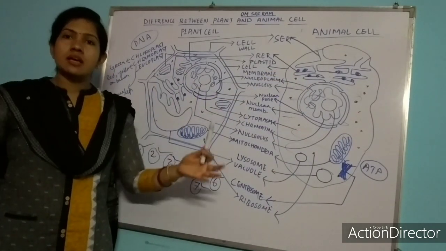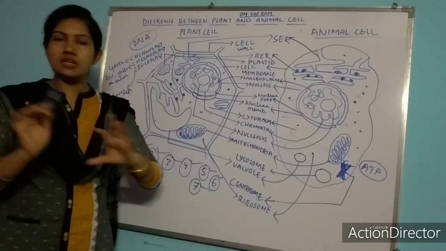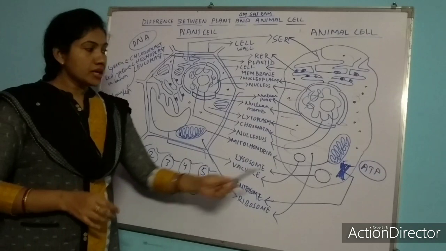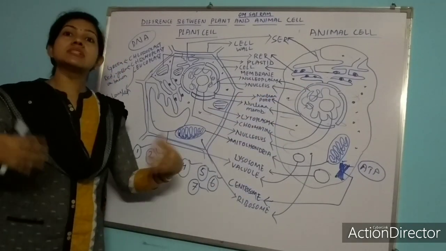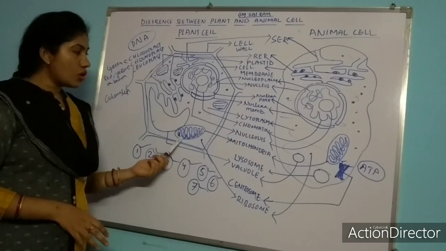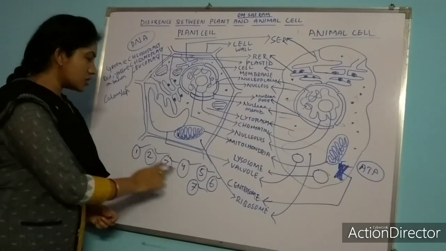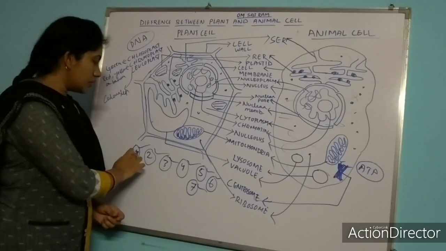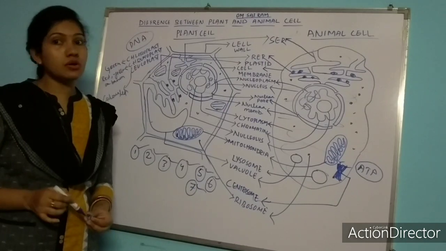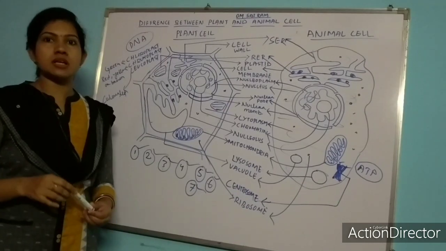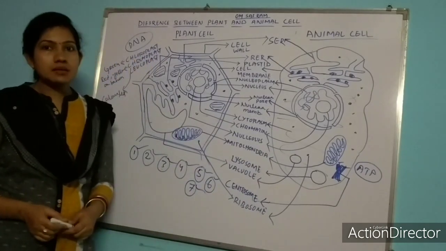When ribosome gets attached with the endoplasmic reticulum, it undergoes protein synthesis. It is a very long process. In your higher classes, like 10th, 11th, 12th, you will read about protein synthesis. These ribosomes get attached with the endoplasmic reticulum and synthesize protein. So this is all about the cell organelles. And here, how many differences did we get? We got 7 differences. Number 1, 2, 3, 4, 5, 6 and 7. I hope you have all written all the differences. I will ask you the differences later on. So this is all about the plant cell and animal cell.